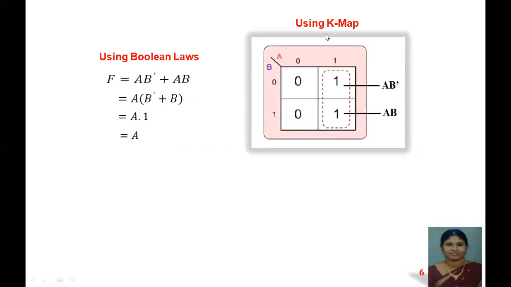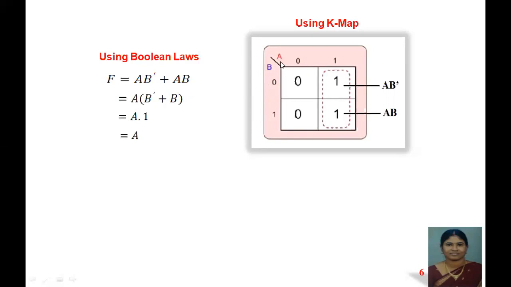Now using the K-map, let me arrange the inputs. We can assign the input variables as in the truth table. When we are writing the truth table in the order BA, then we write it as BA. When we are writing the truth table in the order AB, then you make A first, then B. So this variable depends upon the truth table order.